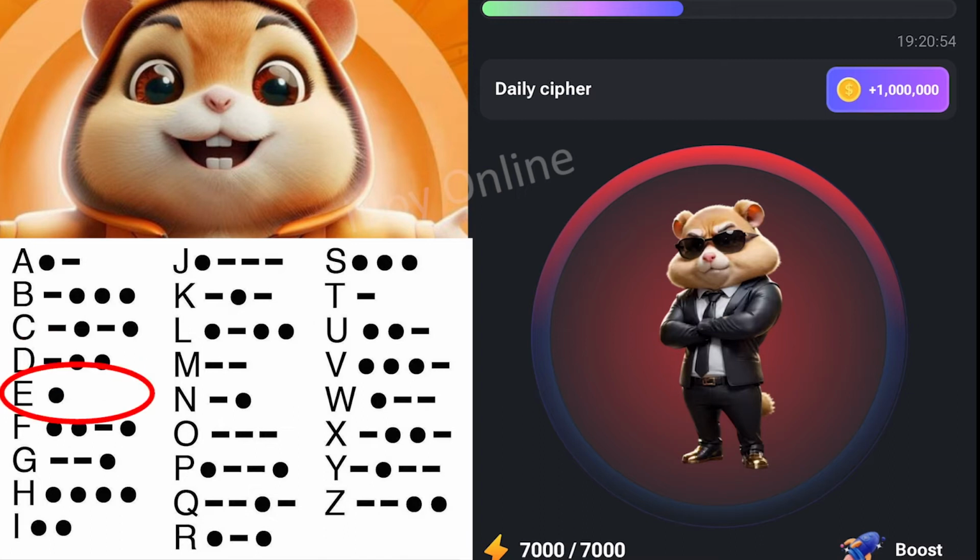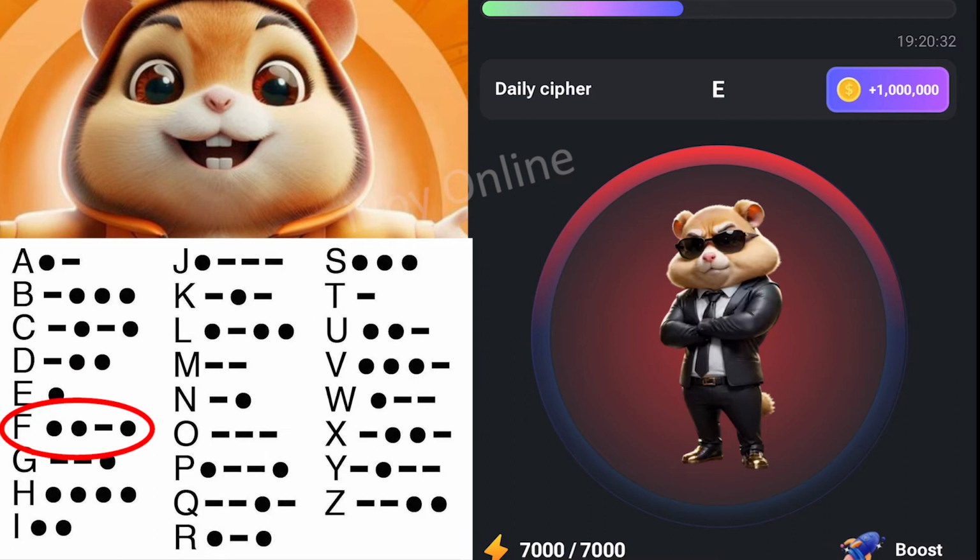Now for E, just once. So that's it. You see E came out because I think it's the first letter in the secret word for today. But once you enter another one, it's going to disappear because it's not going to be in line. But now I'm just putting you through on how to put the letters one after the other and how to do it on your own.